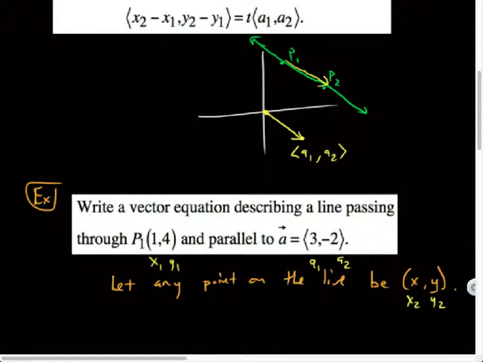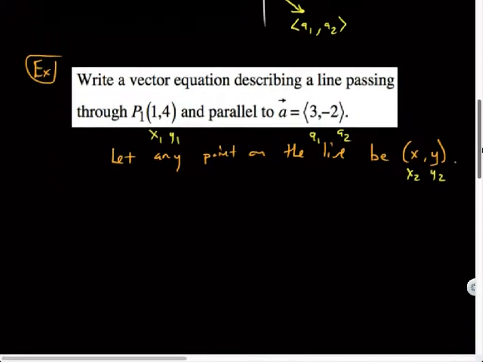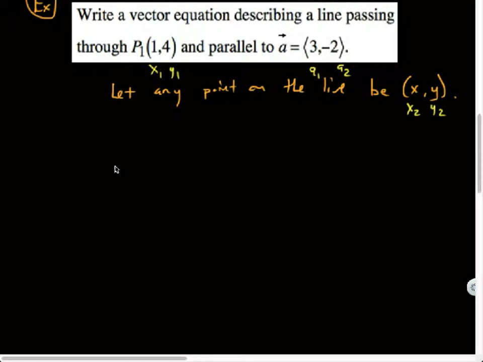So I'll end up having x2 minus x1, so that's going to be x minus 1, comma, y2 minus y1, so that's y minus 4. All right. So there's my vector that passes between my any point and my given point, and that's going to equal some scalar t multiplied by vector a, 3, negative 2.